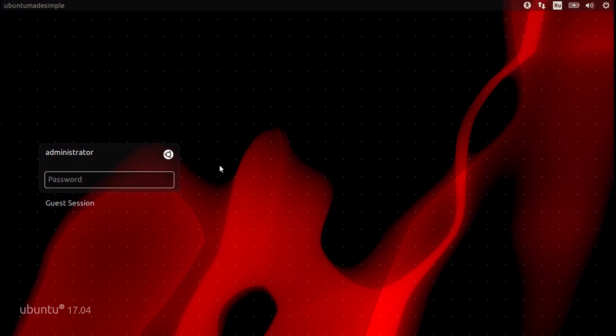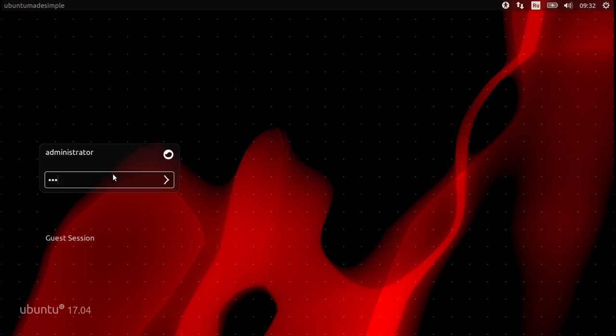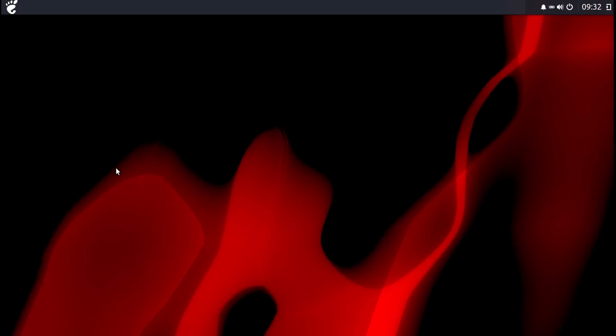and now wait a moment and then we go to this little icon here. You can see Budgie Desktop, click here, type a password, press enter, and Budgie should open up on your system now, if everything worked correctly.